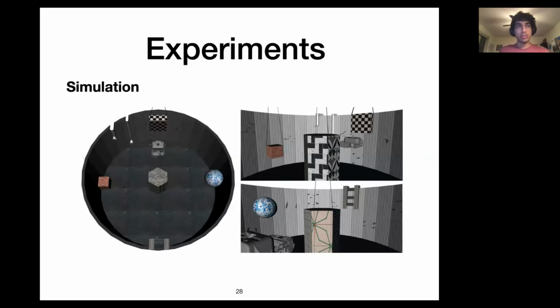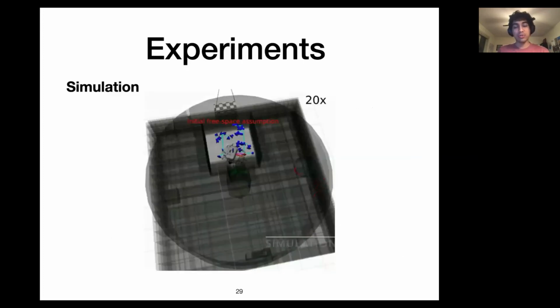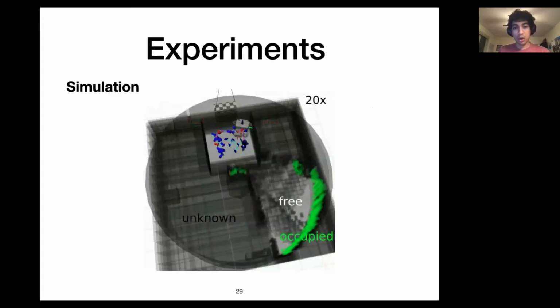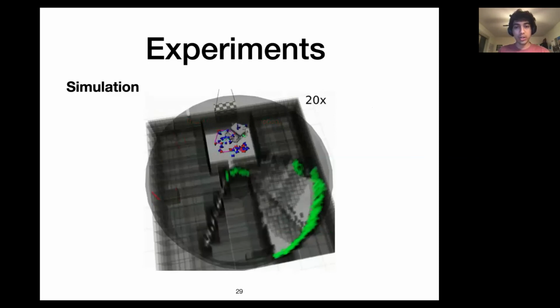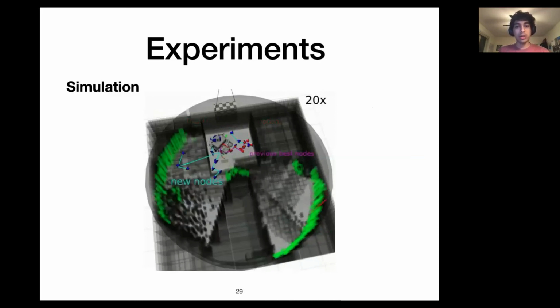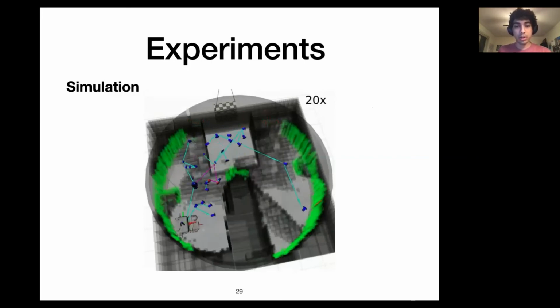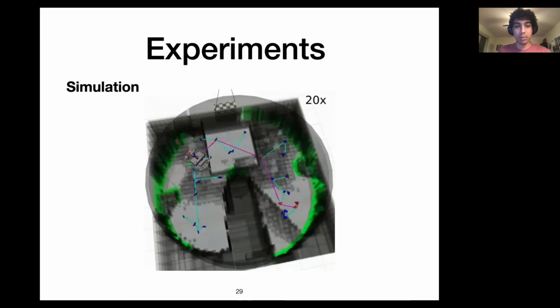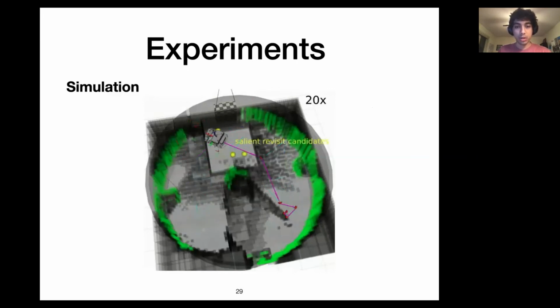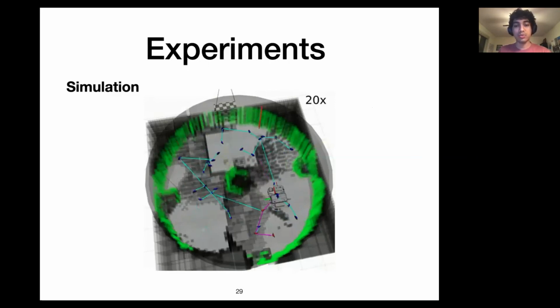We use an experimental simulation environment, which is in Gazebo with our HAUV model. The environment is the metric model of the real-world tank experiment with some more interesting objects in it. We have an initial free space assumption and unknown occupied and free voxels that get fleshed out with time. We also have an RRT tree that we see with new nodes and previously occupied ones. And we see that we explore the free space over time and get a better sense of the environment. Once we drift beyond the threshold, we have a salient revisit path, as you can see, which was facing the piling straight up.